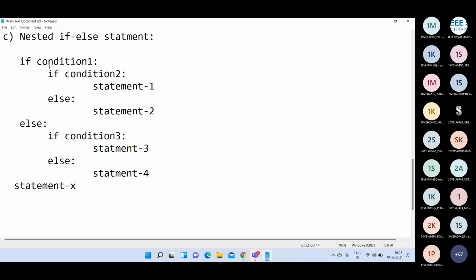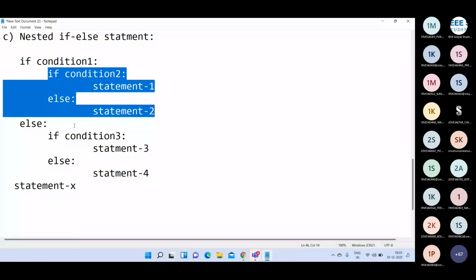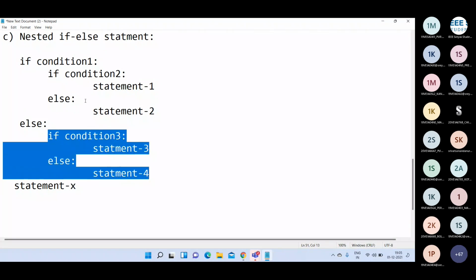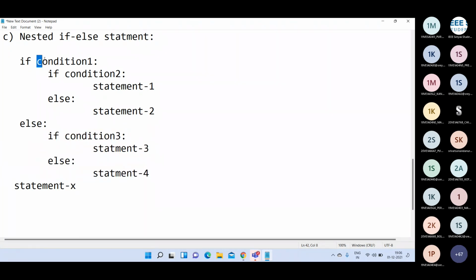We are writing one if else within another if else, and again an if else within another if else. This is called a nested if else statement. Nested means within one thing. Here the execution will start from condition 1.